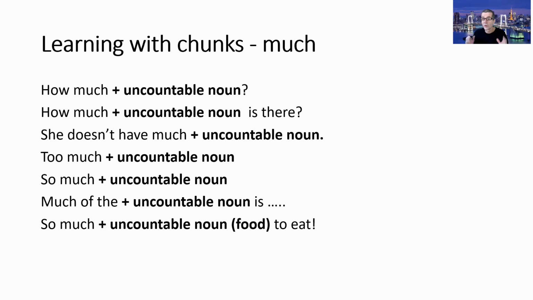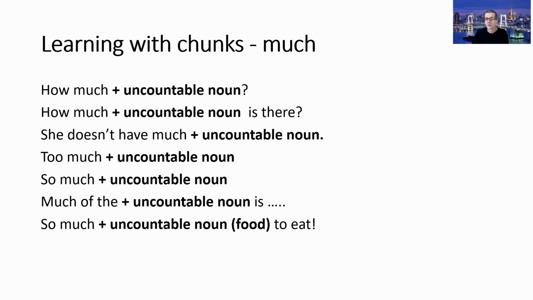And here are some chunks for much. So how much plus uncountable now? So how much coffee? How much paint? How much wood? How much uncountable noun is there? So how much coffee is there? How much tea is there? She doesn't have much, so it's a low quantity or something. So she doesn't have much tea. She doesn't have much meat.